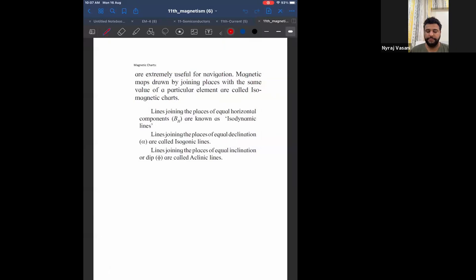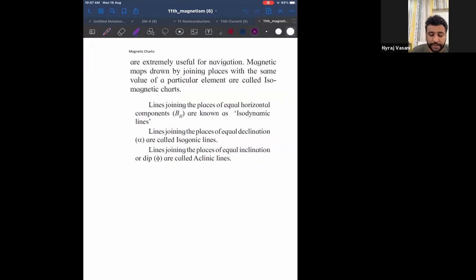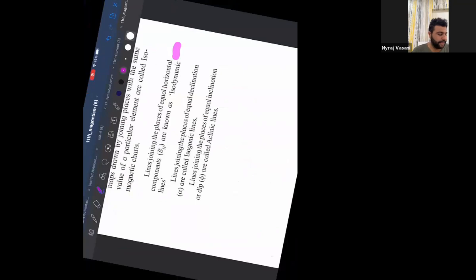Now, look at this. The first topic for today is magnetic charts. Okay. Now, I will write one table. Tell me if you understand this table. Okay, 1 minute.